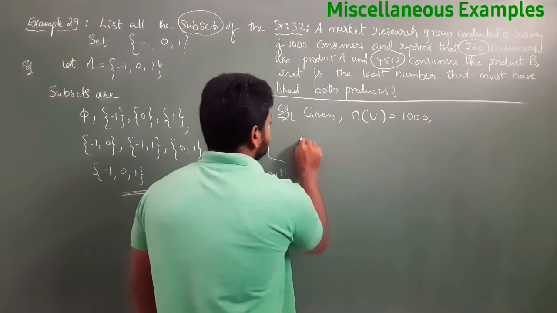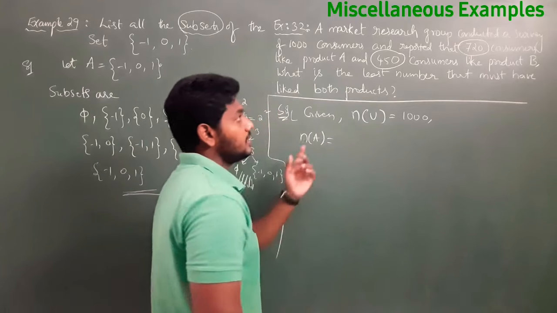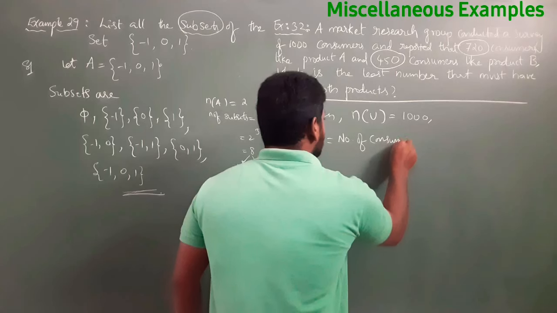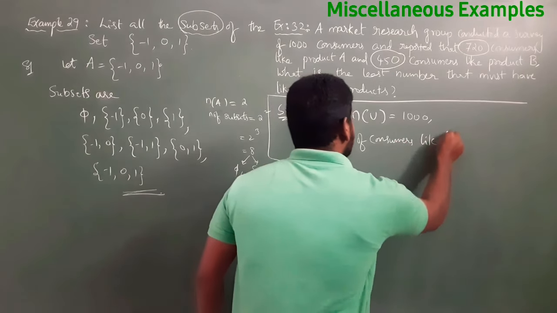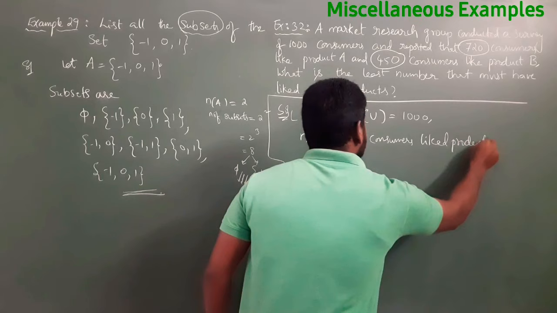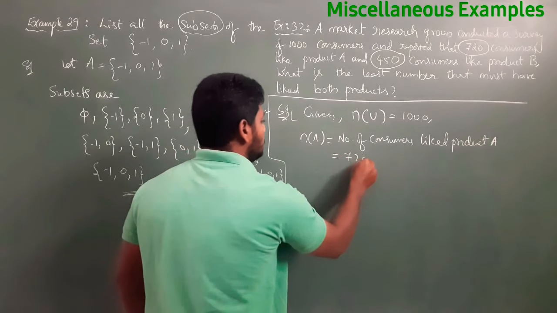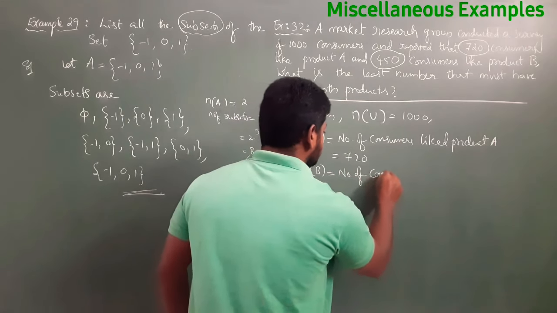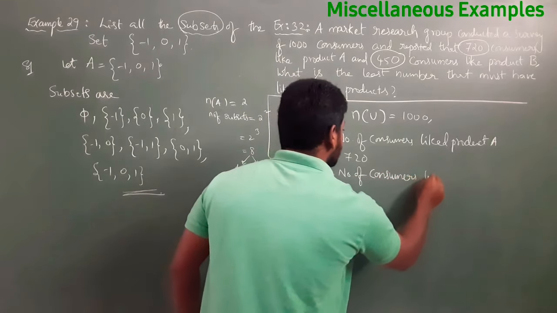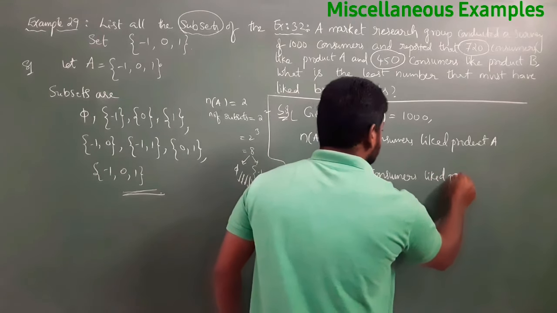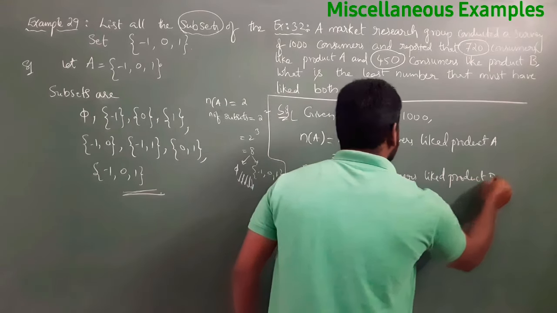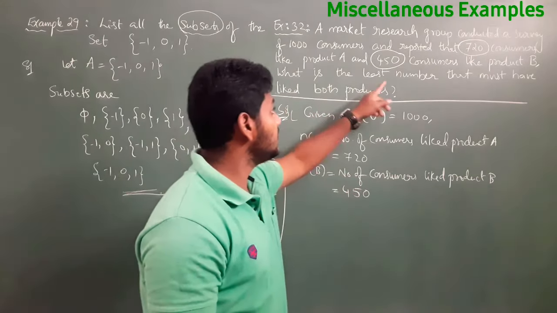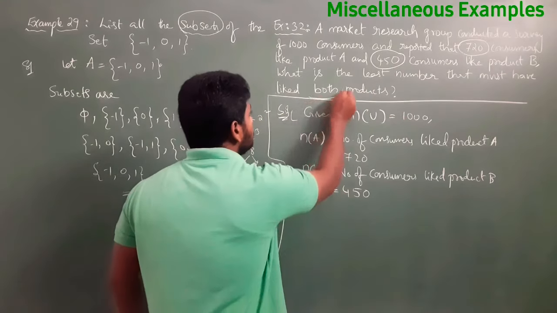Next, N of A. What is N of A? N of A is nothing but the number of consumers who liked product A. How many? 720. Next, what is N of B? N of B is the number of consumers who liked product B. How many? 450. Now what they are asking is, what is the least number that must have liked both products?